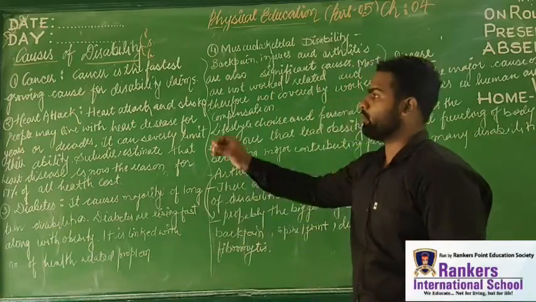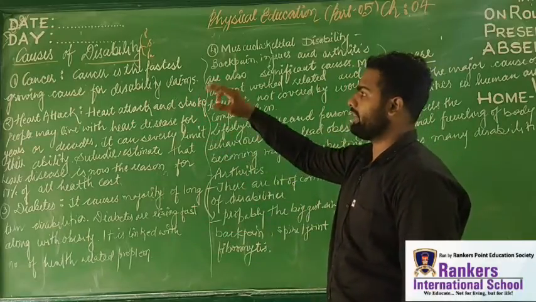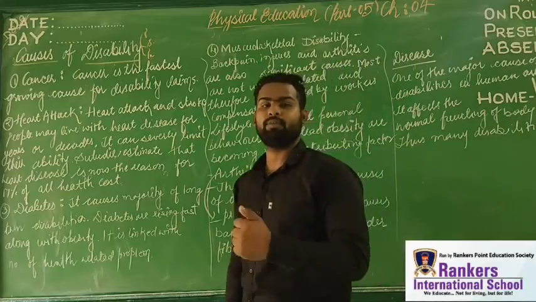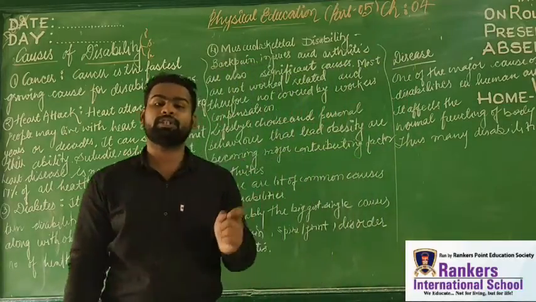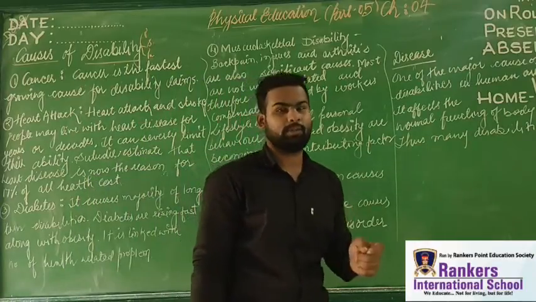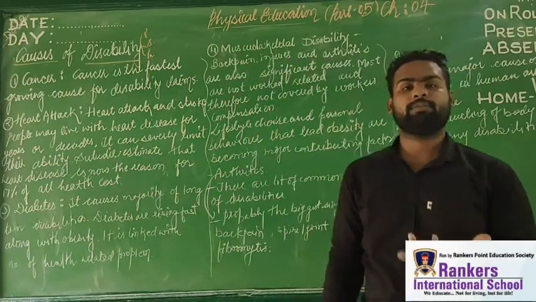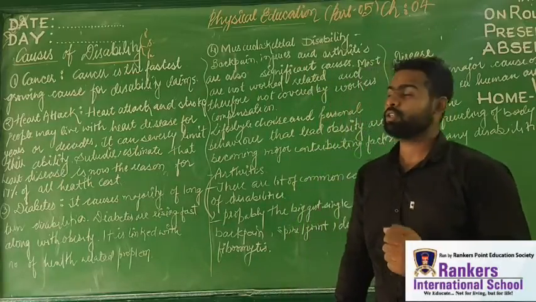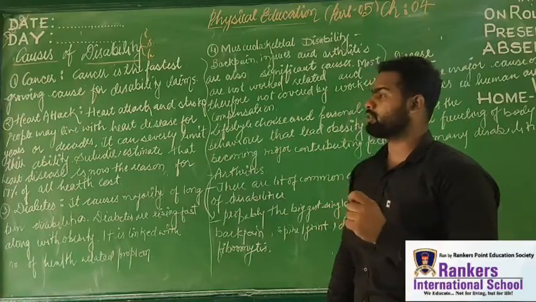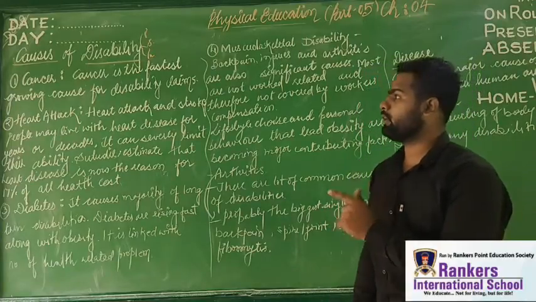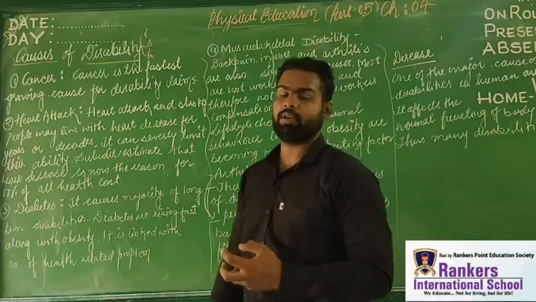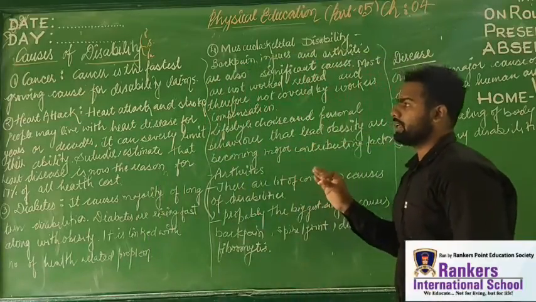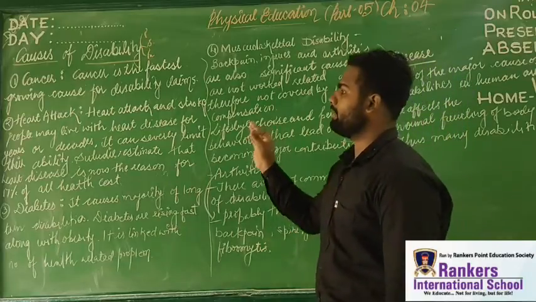So what it reveals is that cancer is the fastest growing cause of disability. It means cancer is one of the most important parameters which lead to different kinds of disability. Because when the functioning of organs is not proper, definitely there will be a lot of problems, and a kind of disability can occur. I hope the first point, cancer, is clear.